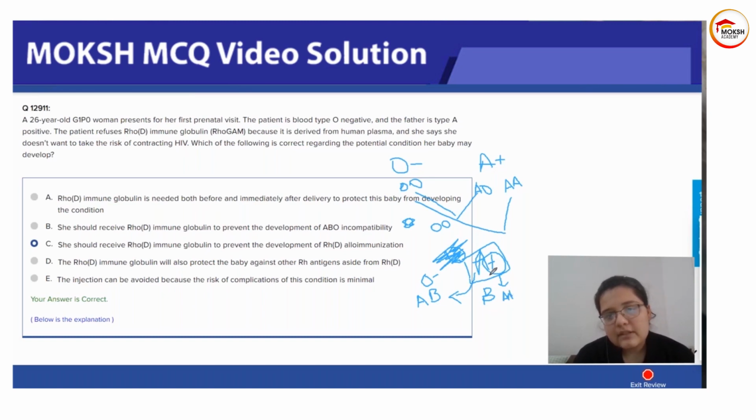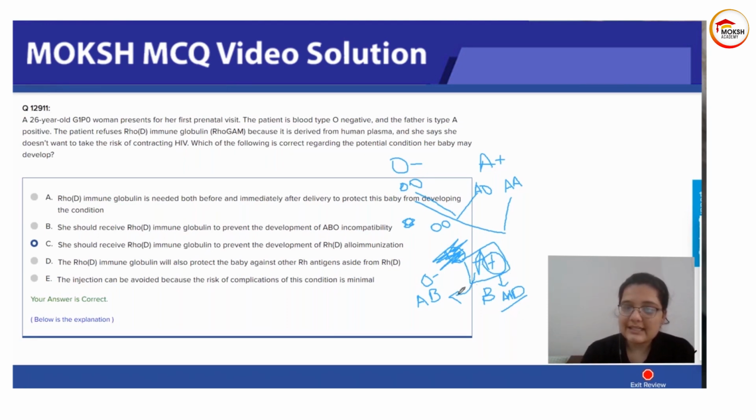Now the baby is born, the mother has developed these anti-D antibodies, and nothing has gone wrong, nobody was affected. Now the mother conceives again and the baby is again positive.